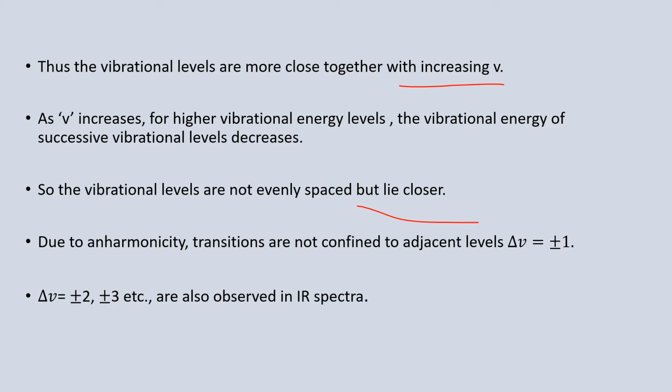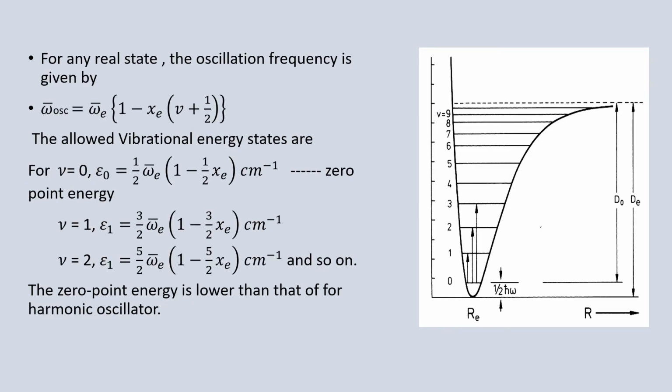Due to anharmonicity, the transitions are not confined to only adjacent levels, that is delta v equals plus or minus 1, but here delta v equals plus or minus 2, plus or minus 3, etc. are also observed in the spectrum. For any real state, the oscillation frequency is given by omega bar oscillation equals omega bar e into (1 minus xe into (v plus half)). From this, the allowed vibrational energy states, for the quantum number v equals 0, will be half omega bar e into (1 minus half xe).